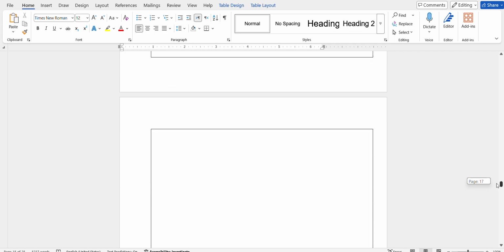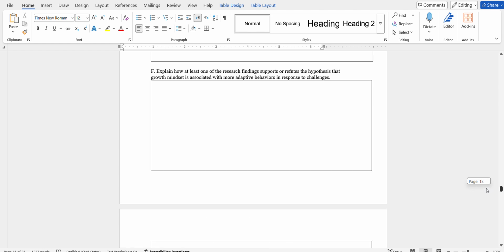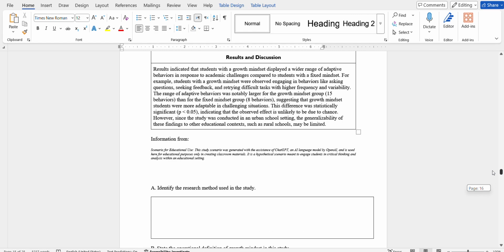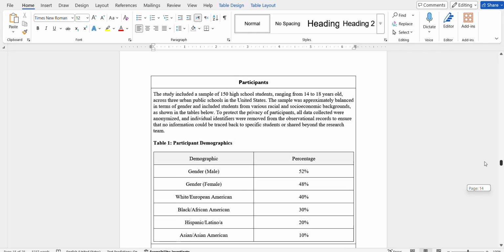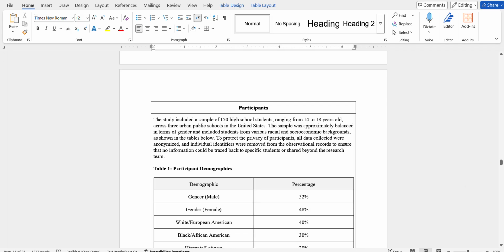And this one is telling us to watch out for the final hypothesis and the conclusion. Is the hypothesis that the researchers made correct or not? And we should use evidence to explain it. Now, let's see the graph. We finished the introduction of the participants. We're going to have to analyze the sample of 156 high school students.